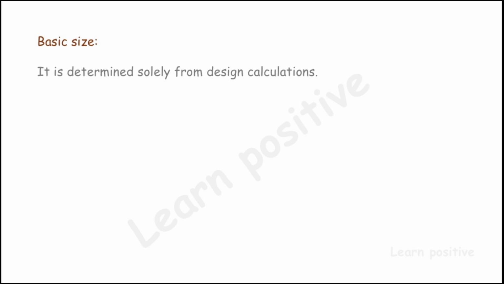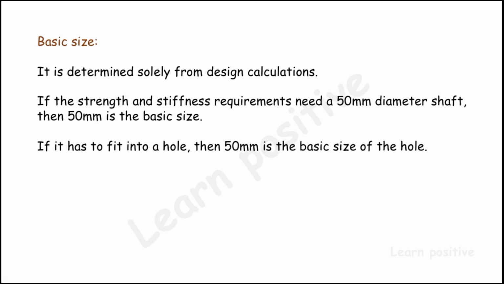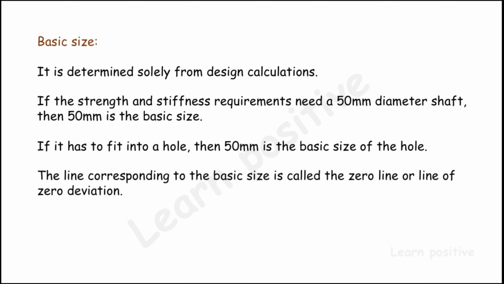The next one is basic size. It is determined solely from the design calculations. If the strength and stiffness required by a design call for a 50 mm diameter shaft, then 50 mm is the basic size of the shaft. If it has to fit in a hole, then 50 mm is the basic size of the hole. The line corresponding to the basic size is called the zero line or line of zero deviation.